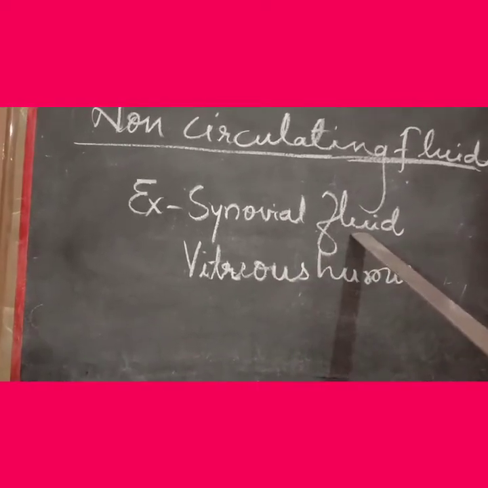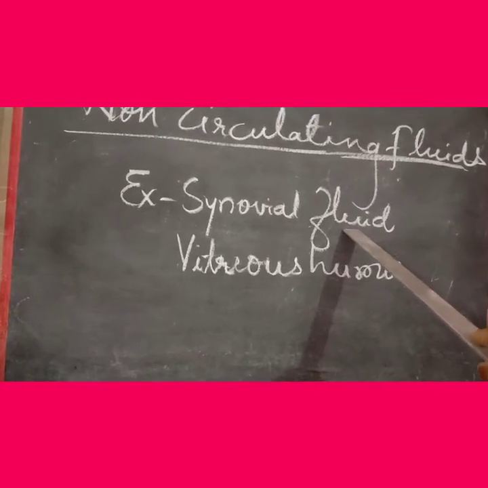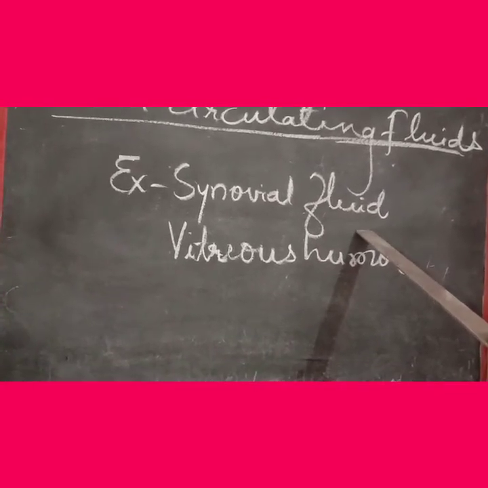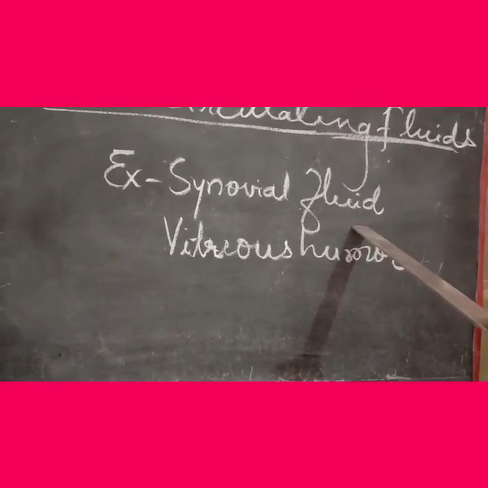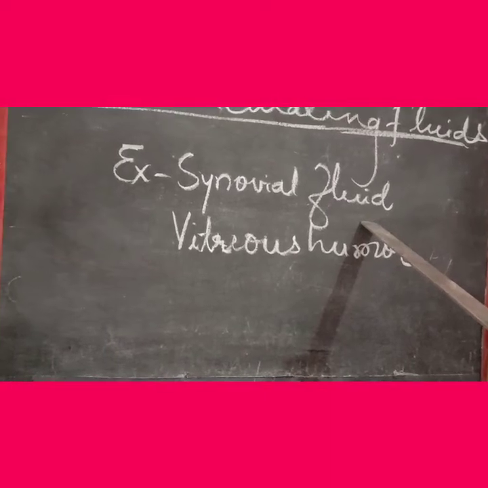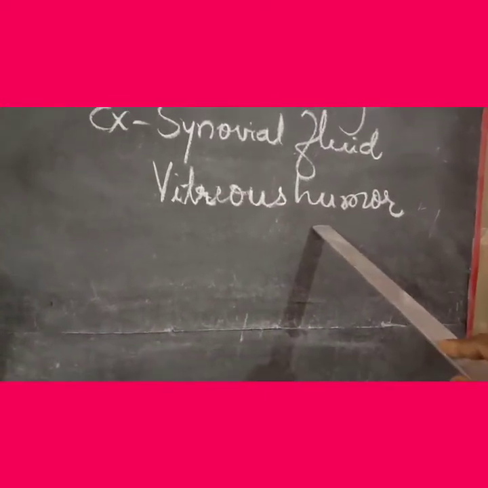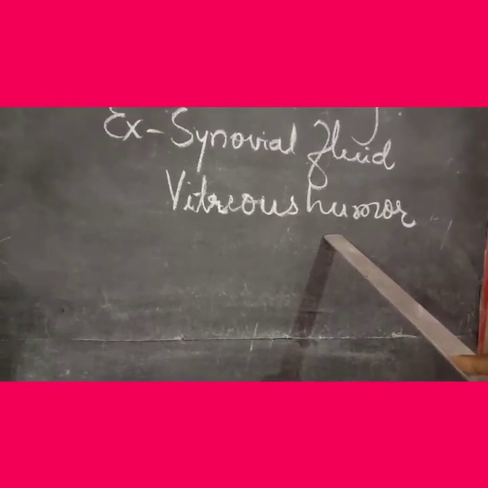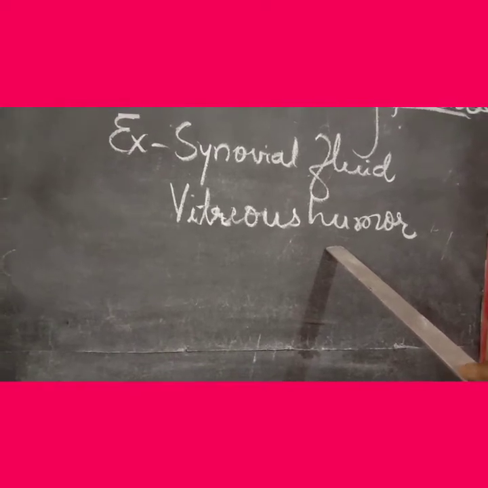Children, synovial fluid is a viscous fluid and it has almost egg white like consistency, which reduces friction between articular cartilage of synovial joint. And vitreous humor is a clear jelly-like fluid that fills the eyeball behind the lens.